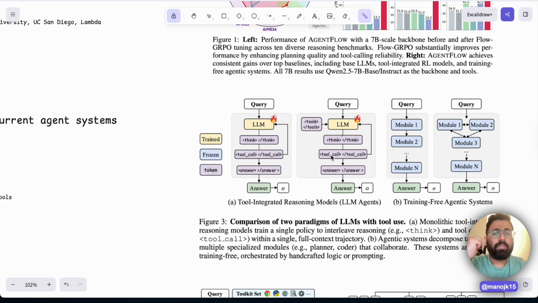These are called tool-integrated reasoning models. We give a large language model access to tools, and the large language model also reasons and figures out how to use these tools to reach the final answer. This is the same kind of architecture, except that the LLMs can use not only their own tools but also the output of other tools. It can take the output of the other tools as input, and then use this to figure out an answer finally.